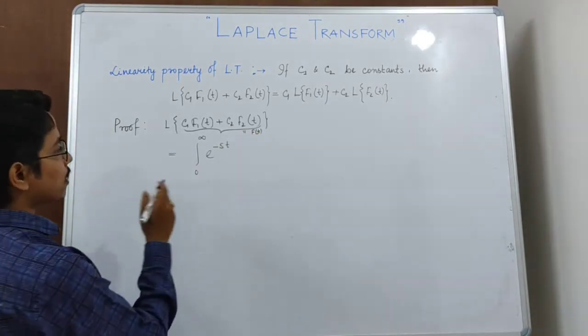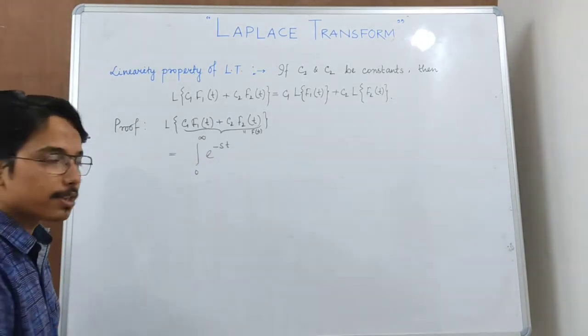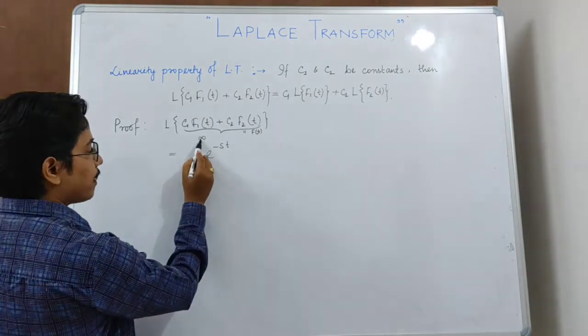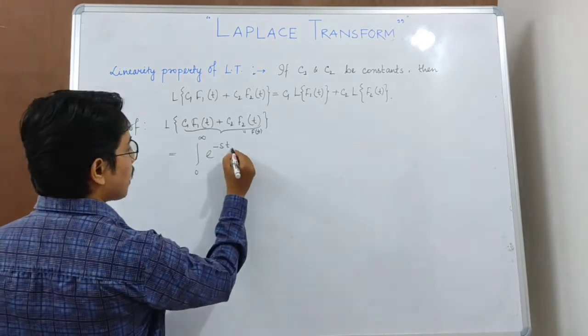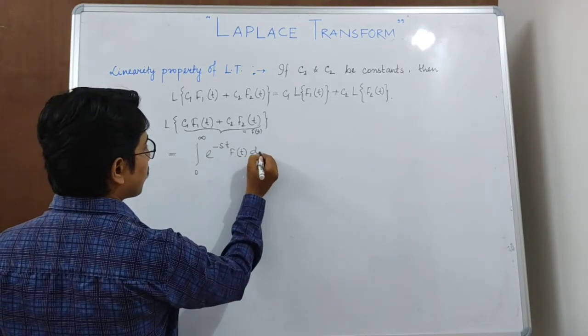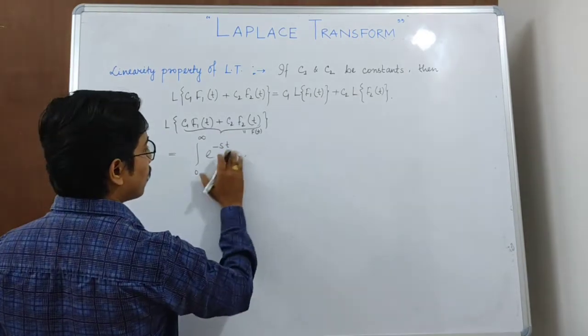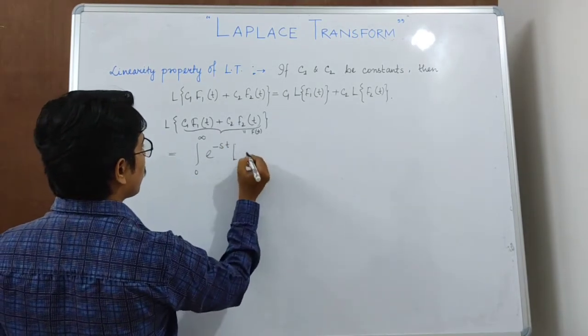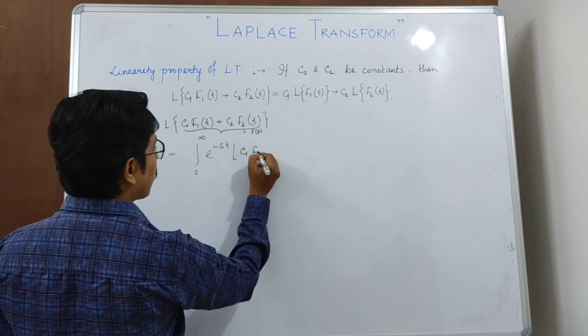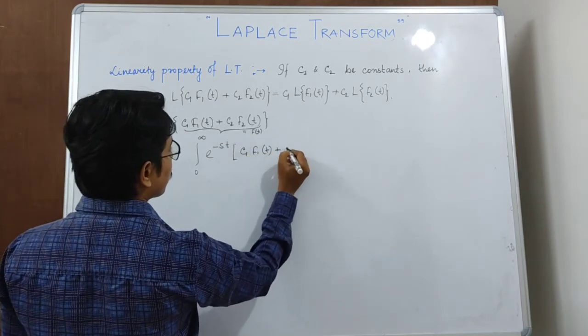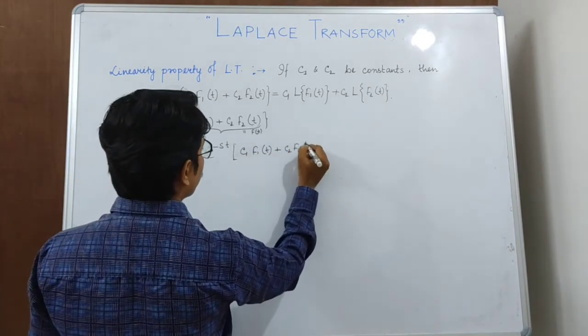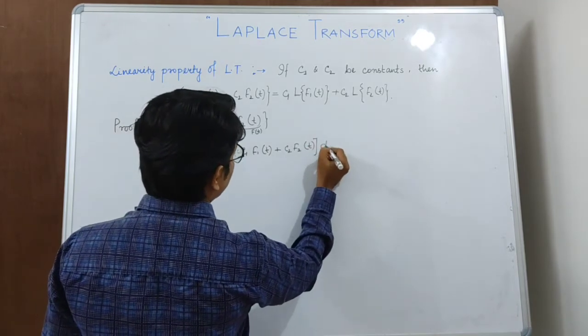We know that the definition of Laplace transform is the integration from 0 to infinity e to the power minus st f(t) dt. Now in place of f(t), we have C1 f1(t) plus C2 f2(t) dt.